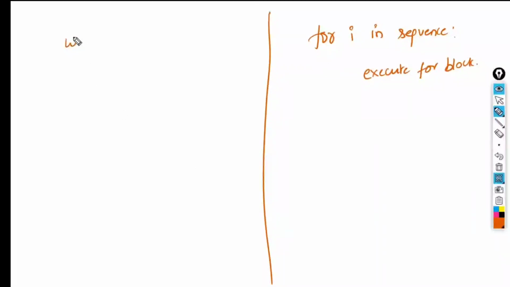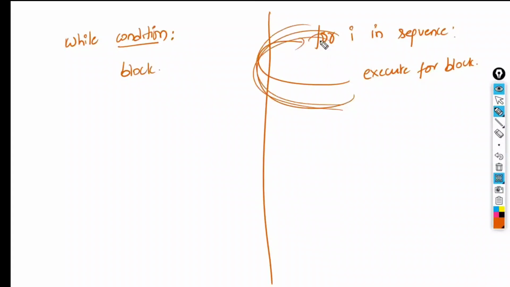Whereas for while, the syntax is W, small letter, while, and you have to write the condition and keep the colon. And inside that, you have to write the block of code you want to execute. Till the condition fails, it will continue. It will come from here, again back to here, again back to here. How many times will it come back? Till all the values in the sequence are completed, it will come back.